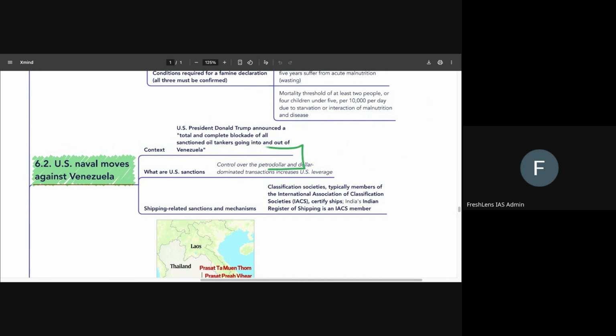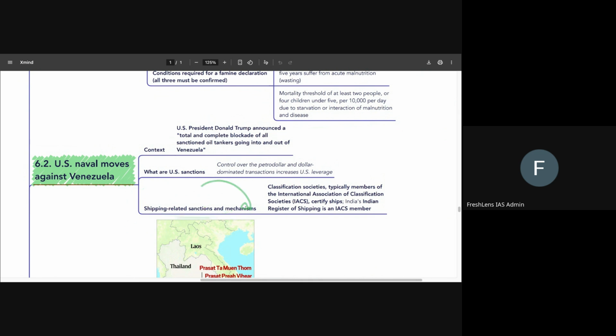Since the dollar is the dominant currency across the world, the petrodollar has become the way most transactions happen in the petroleum and oil industry. So that is something that you have to know clearly, and that is why we say there is a control over the petrodollar. The petrodollar indicates the dominance of the dollar in oil related transactions, global crude oil related transactions, etc.